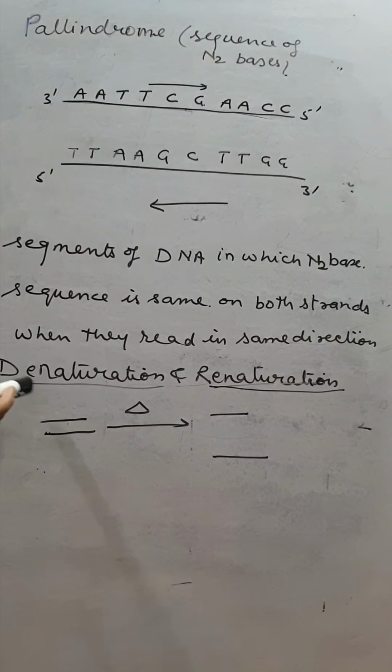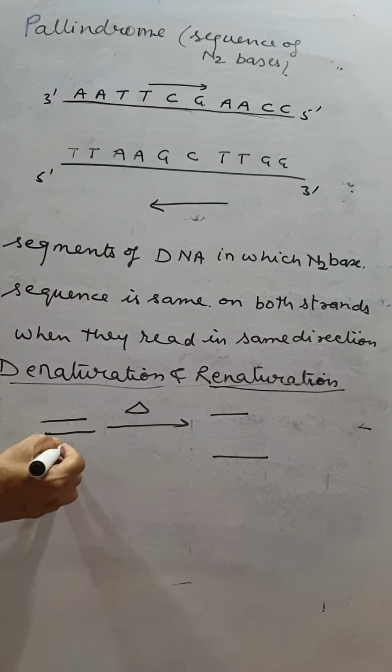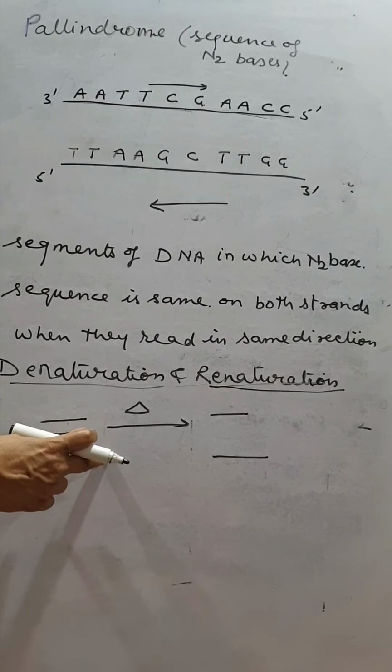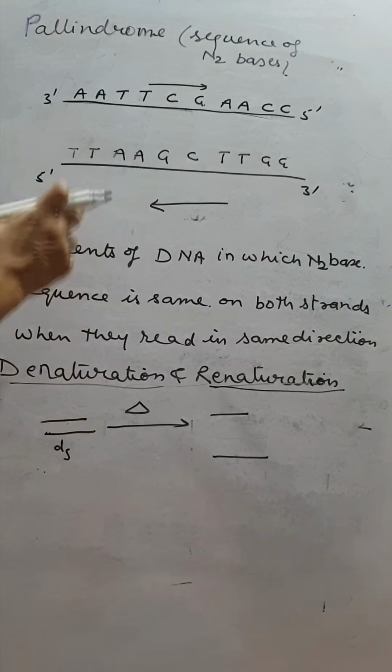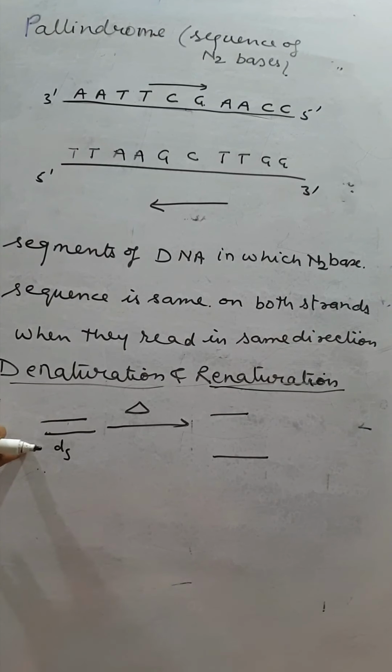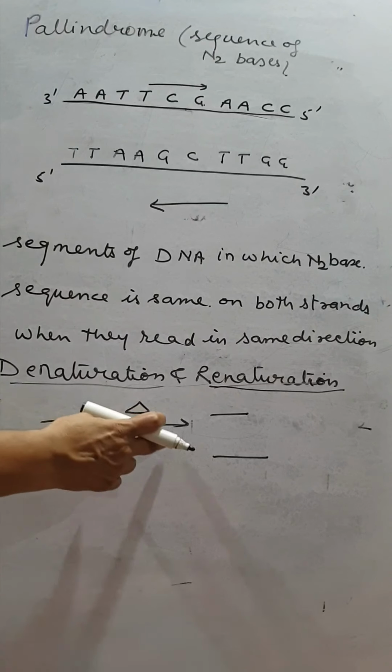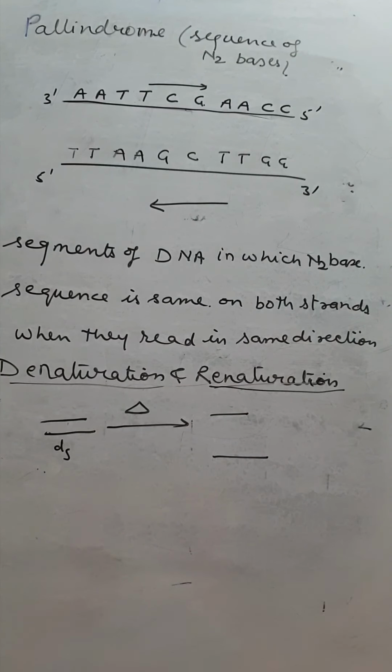The next one is denaturation and renaturation of DNA. Denaturation: for example, this is the double-stranded DNA. When we heat it, the hydrogen bonds between the two strands break down.